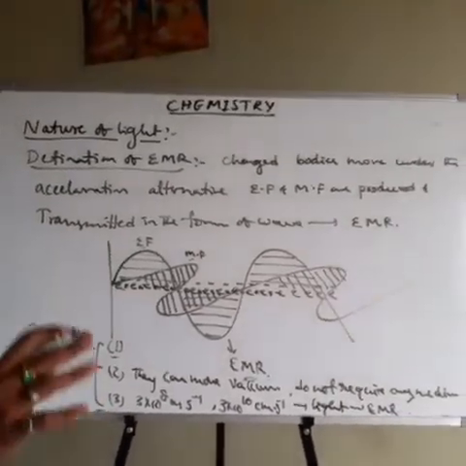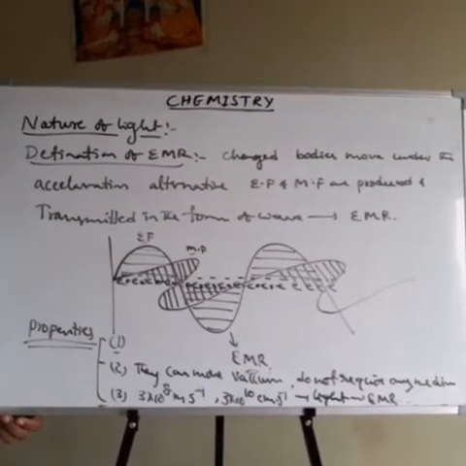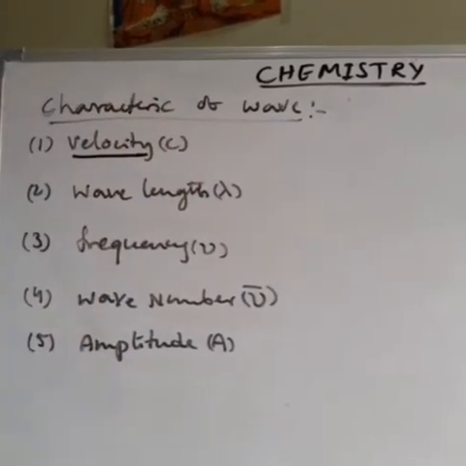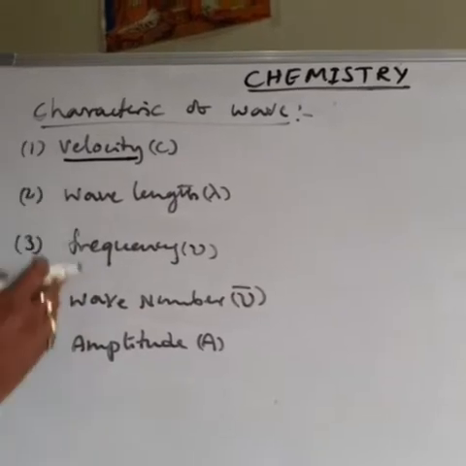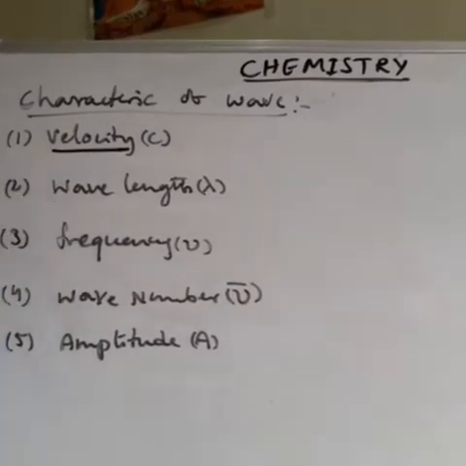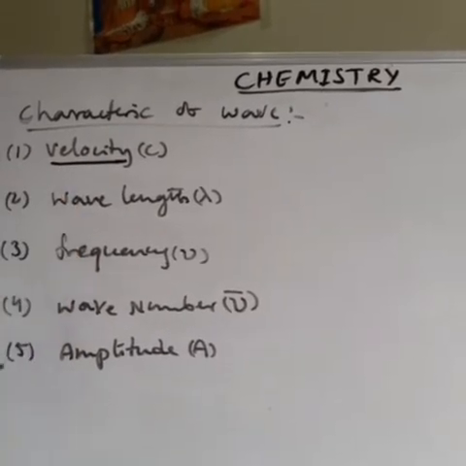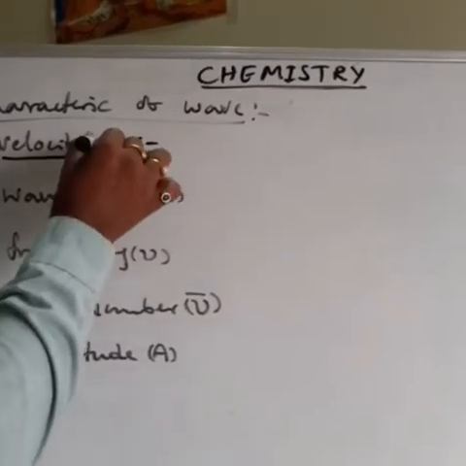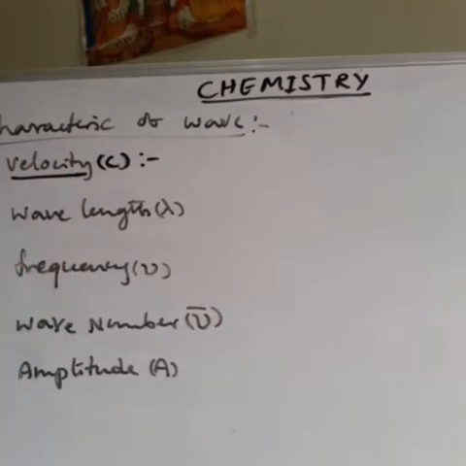Then next is the characteristics of electromagnetic radiation. Generally the wave has different characteristic properties. The wave has velocity, wavelength, frequency, wave number, and amplitude. The first one is velocity. Velocity is indicated by c. Remember that point.